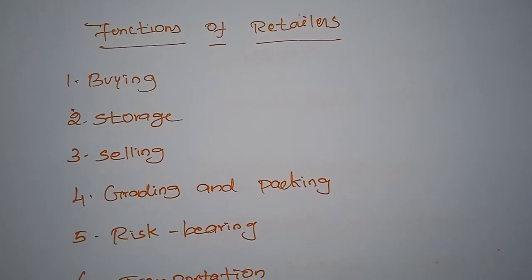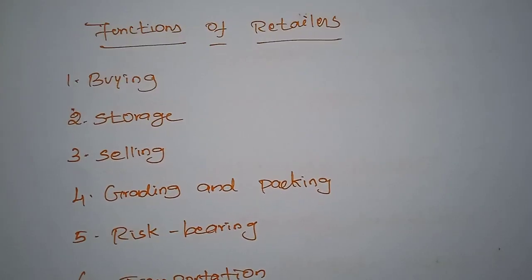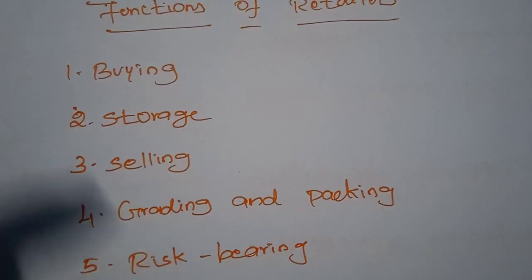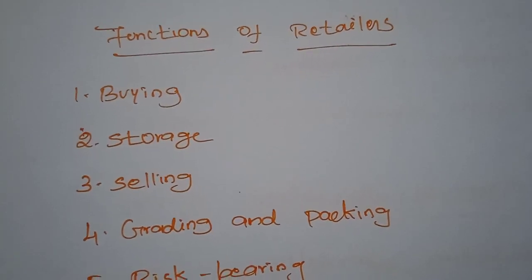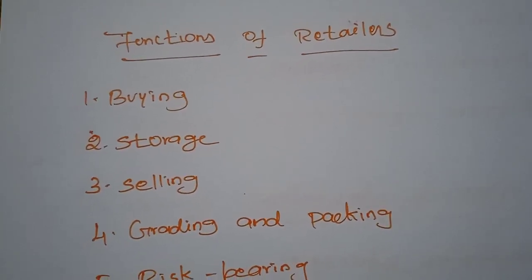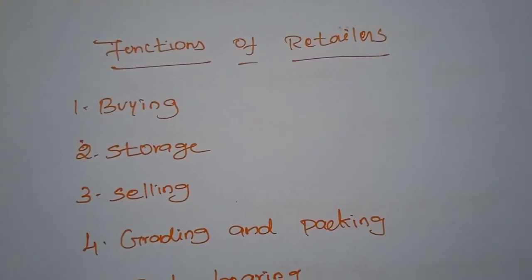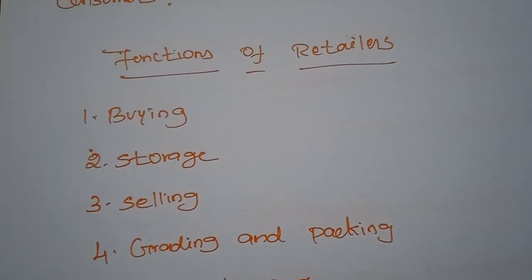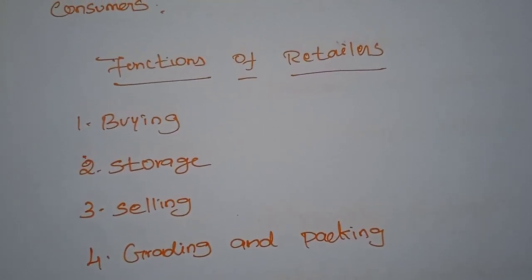First one is buying. A retailer buys a wide variety of goods from different wholesalers after estimating the consumers' demand. We have already studied this. Normally the retailer purchases commodities in bulk from different manufacturers and sells the same commodities to the ultimate customers in small quantities, because the retailer knows all the details and the demand of the customers.